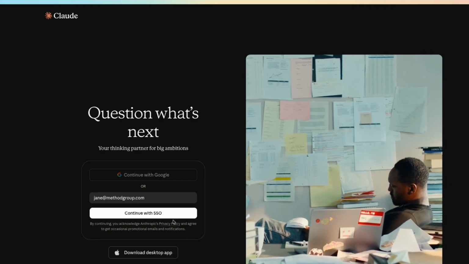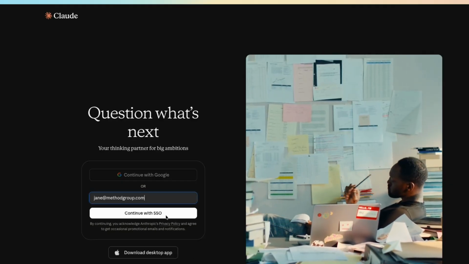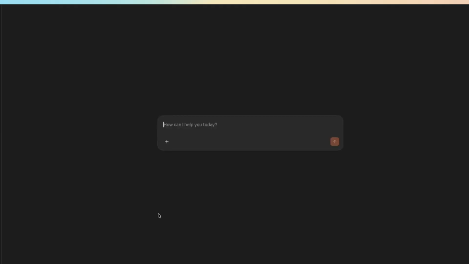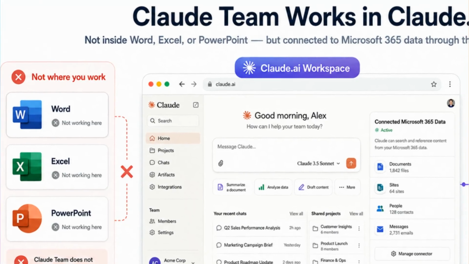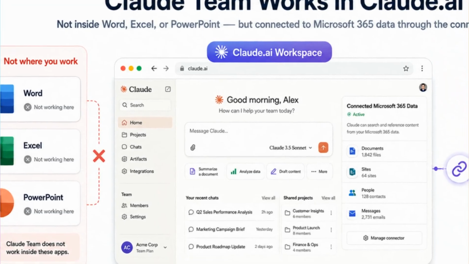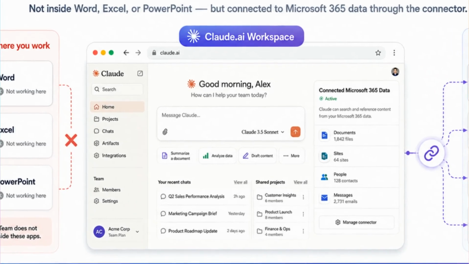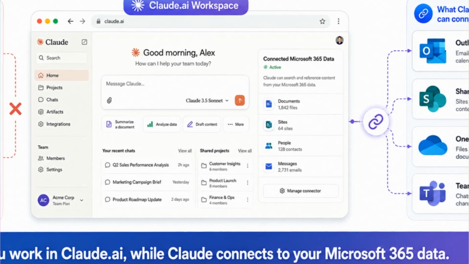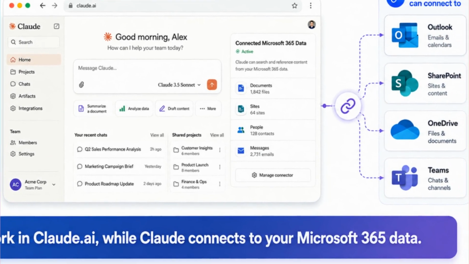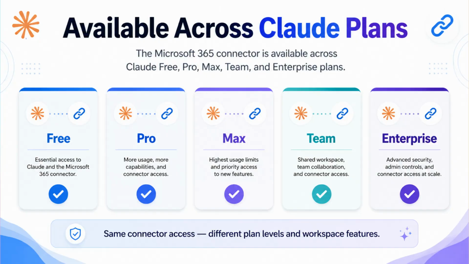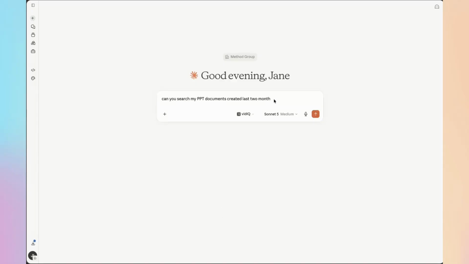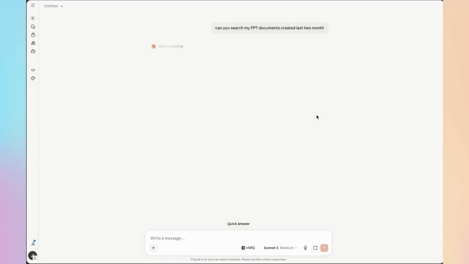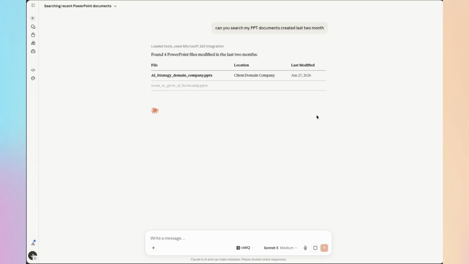Option 2. Connect Claude.ai to Microsoft 365 using the Microsoft 365 connector. With this setup, you primarily work in Claude.ai. Claude can search and analyze permitted information from SharePoint, OneDrive, Outlook, and Teams based on each user's existing Microsoft 365 permissions. The connector is available across Claude Free, Pro, Max, Team, and Enterprise plans. However, Claude Team and Enterprise add organization-level features such as shared projects, centralized administration, and stronger team controls.